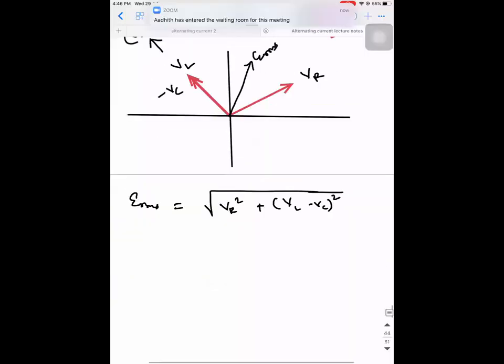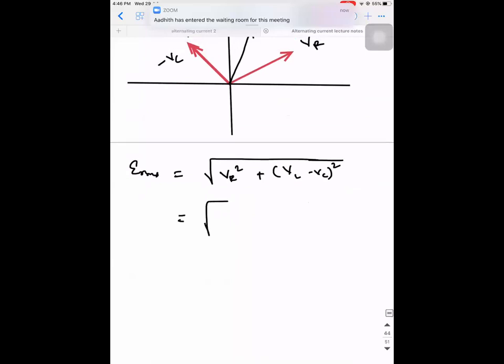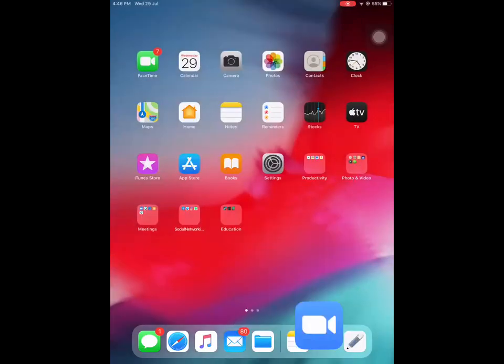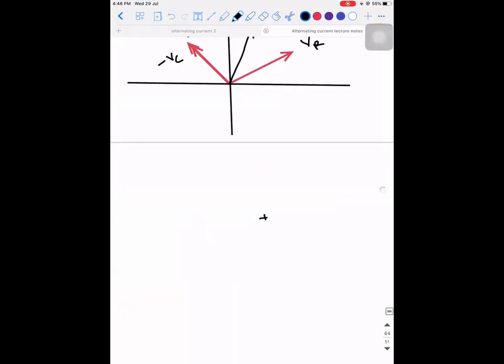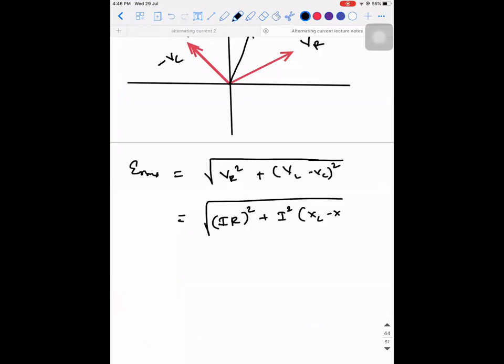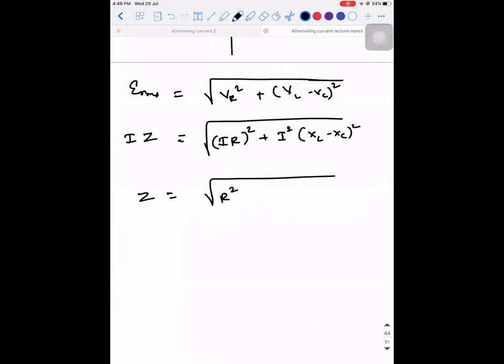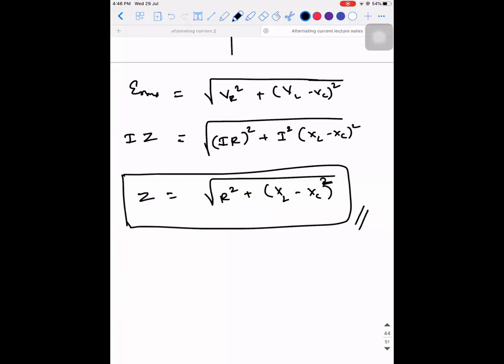So VR square plus VL minus VC the whole square, right? So VR square is nothing but IR the whole square plus I into XL minus XC the whole square. This will be I into Z, right? So Z will be equal to root of R square plus XL minus XC the whole square.